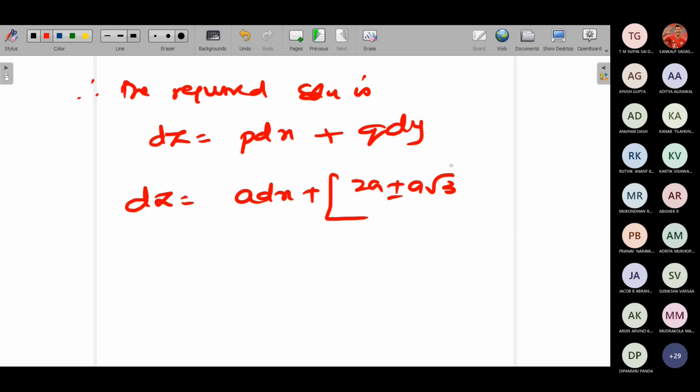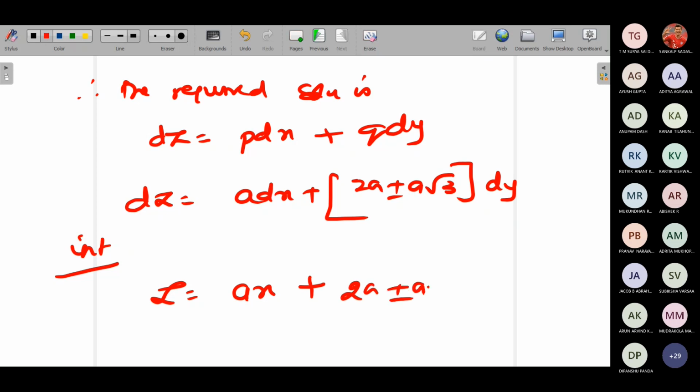Integrate this. On integration, you will get z equals ax plus (2a plus or minus a root 3) y plus the integrating constant. So z equals ax plus by plus c. That is the form.